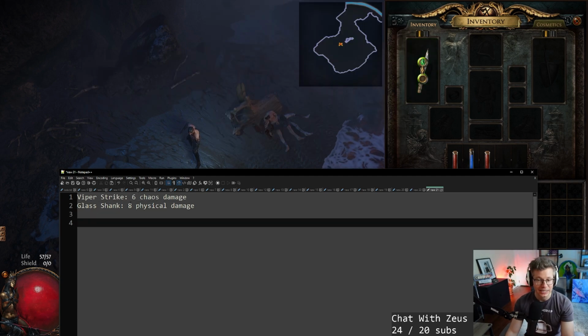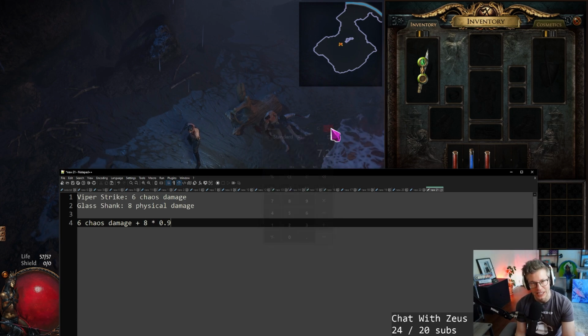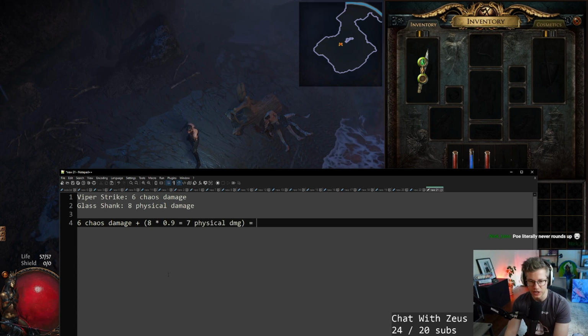So it's actually 0.9 times the 8 physical damage of the glass shank. 6 chaos damage plus 8 times 0.9, 7.2, which, Path of Exile is a brutal, unforgiving place to the point where even the mathematical calculations drop anything that's beneficial to the player. So that's actually only 7 damage. It drops the 0.2, so that is actually only 7 damage, equals a total of 7 plus 6, 13 chaos/fire damage.